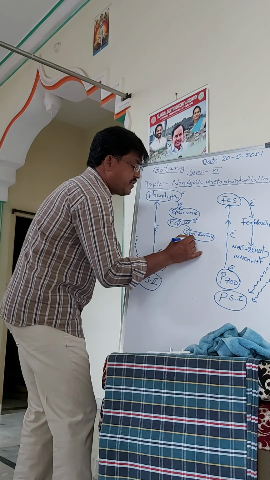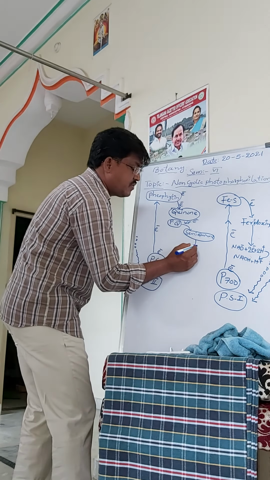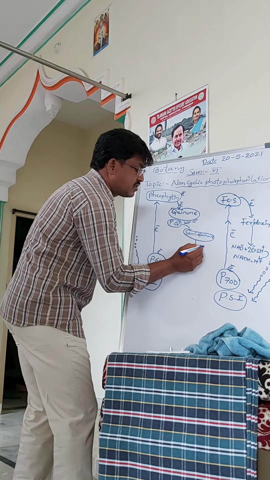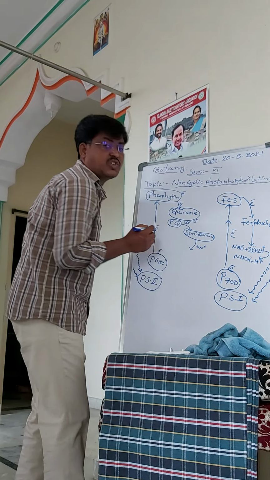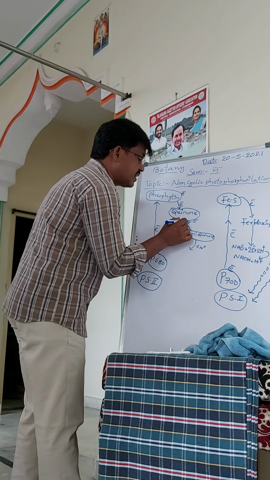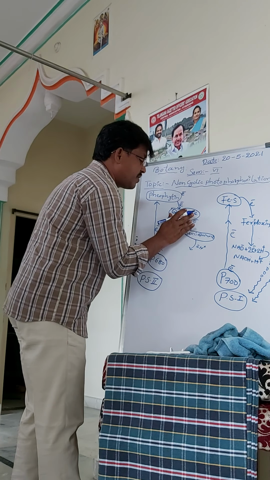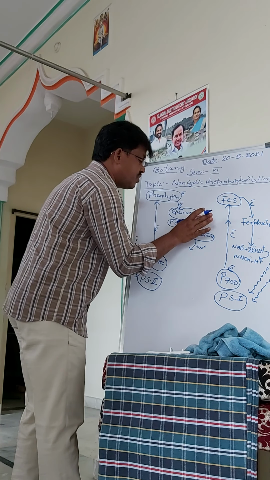Okay, the semiquinone again receives two protons from the stroma of the chloroplast. So here two electrons, these two electrons are transferred to the quinone.